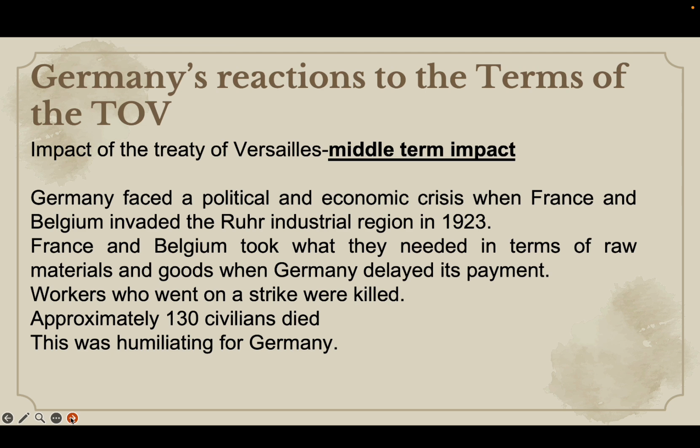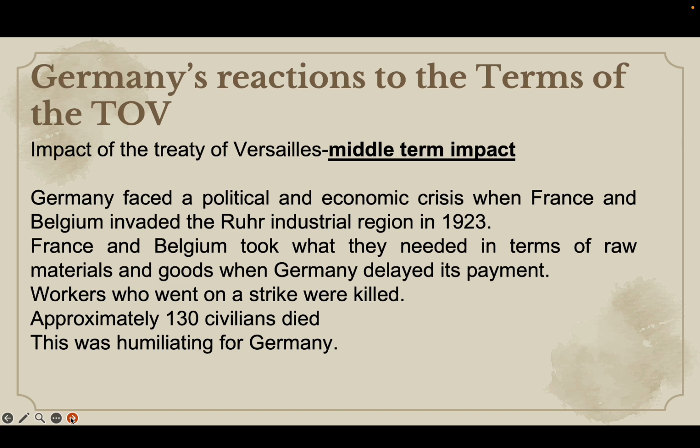Now, French and Belgian troops marched into the Ruhr region and they took what they needed in terms of raw materials and goods when Germany delayed its payment. The workers, of course, went on strike to protest against this. But unfortunately, civilians were killed by the French forces that were there.